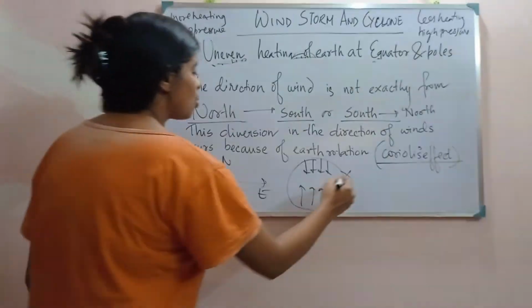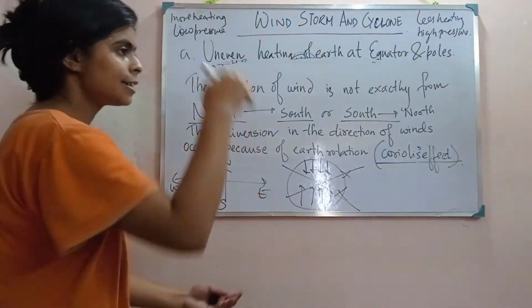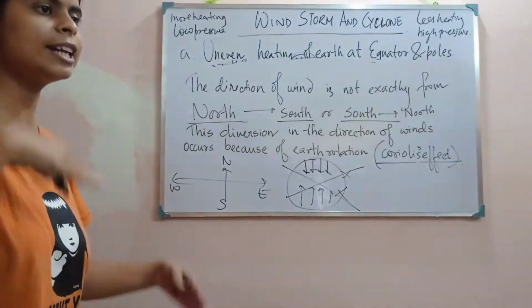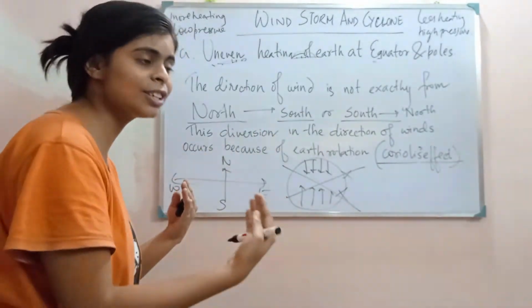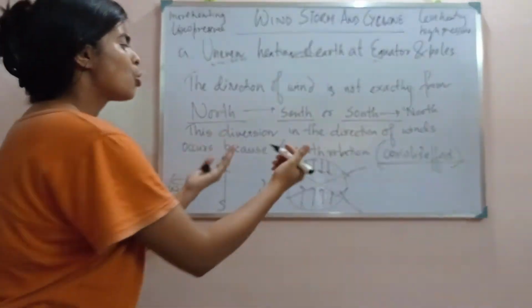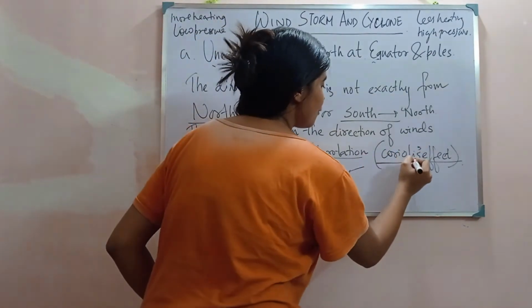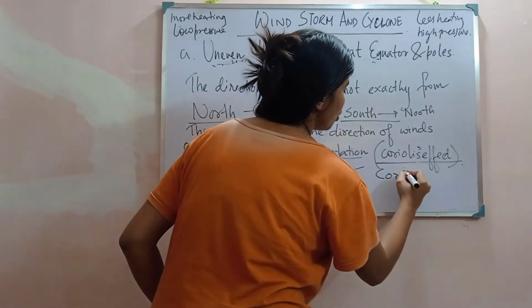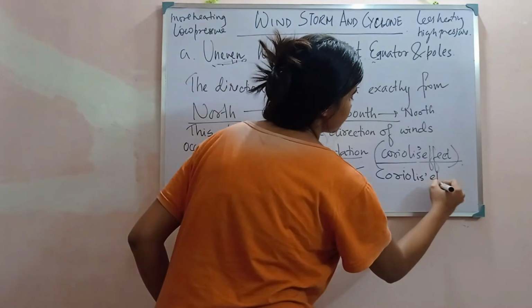The wind is not moving directly in a straight line. Its direction is always changing. And why? Because of the earth's rotation. And this effect is called the Coriolis effect.